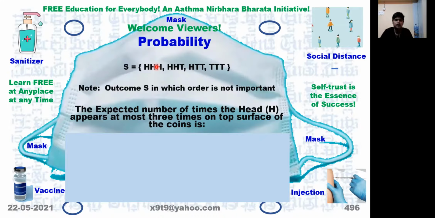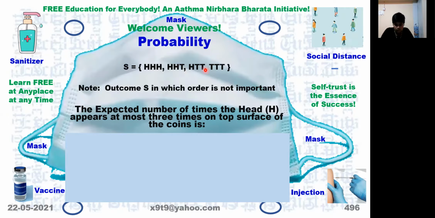See, look at the sample space. Sample space S is equal to HHH, HHT, HTT, TTT. Is it not? HHH appears once, but HHT, this combination is 3 times, because we are not considering the exact sequence of how the H and T come, but only the total number of heads and total number of tails.